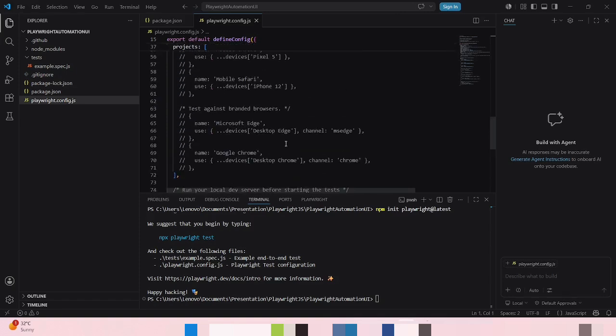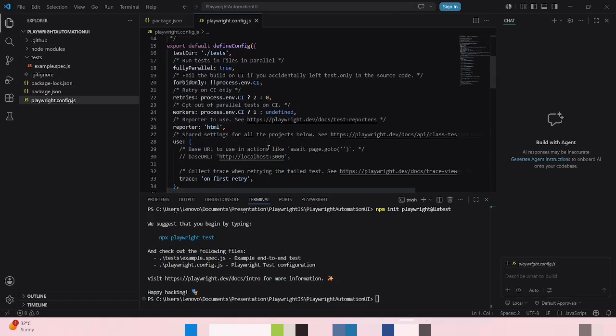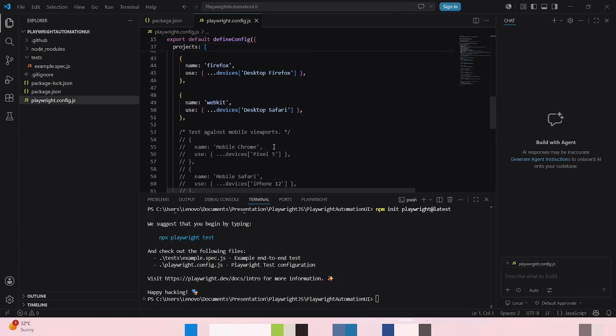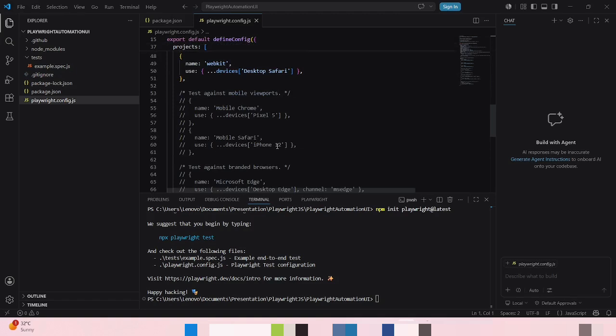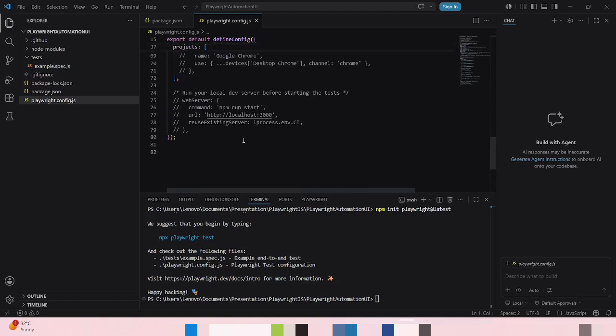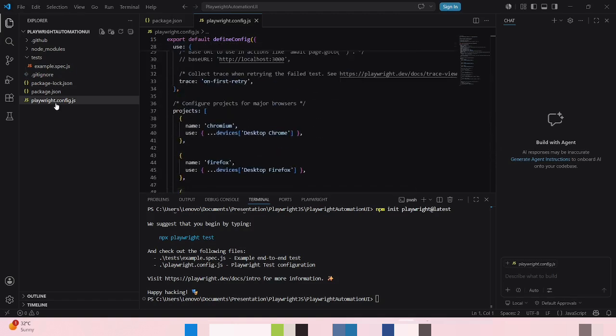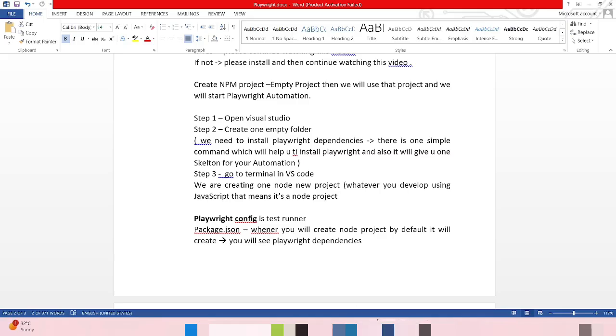As of now, all these things are not required, so we will delete them and add whatever is required. Yeah, this is the main important file. Here only everything we will configure. This is the test runner. Okay. Thank you.